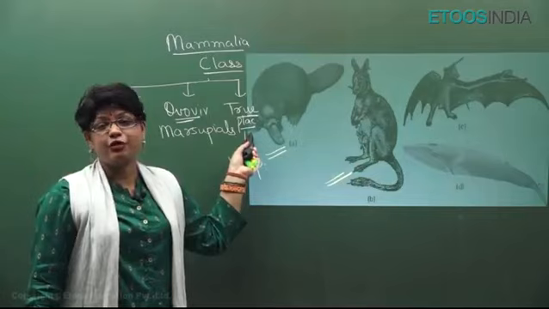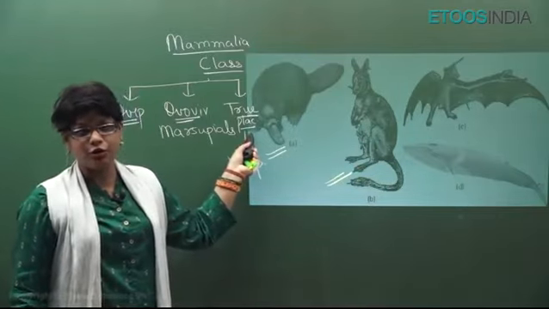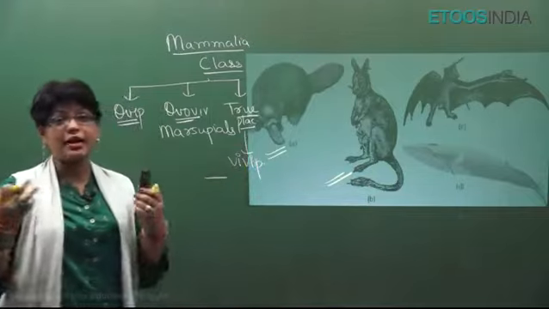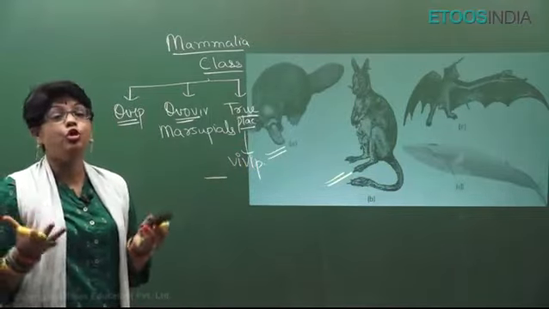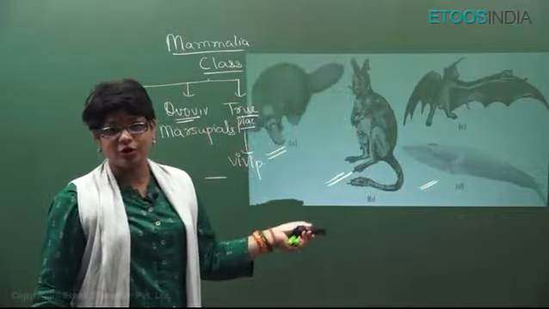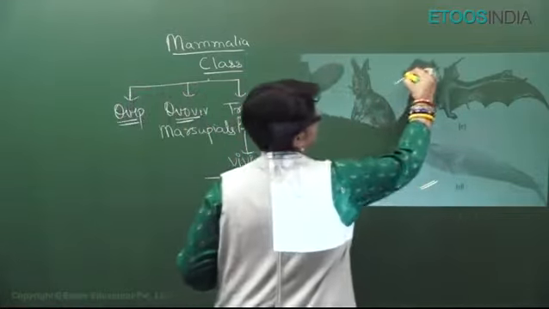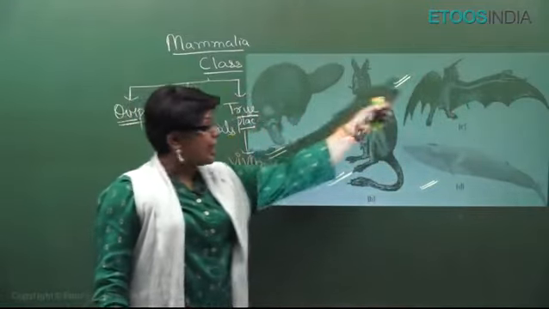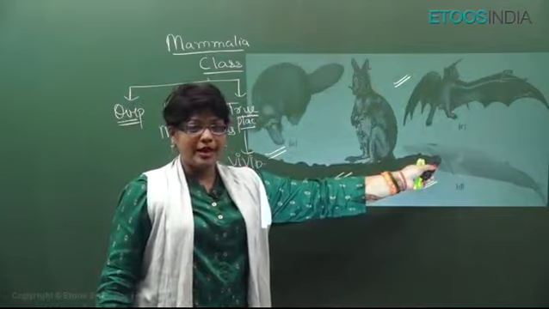In this, all the carnivorous, herbivorous, all mammals are included. We are also included in this. They may be in an aquatic medium like the whale, blue whale, Balaenoptera. This is the largest living animal also. They have flying mammals like this bat, Pteropus. This is a flying mammal, right? So, flying mammal, Pteropus, blue whale, aquatic mammal.